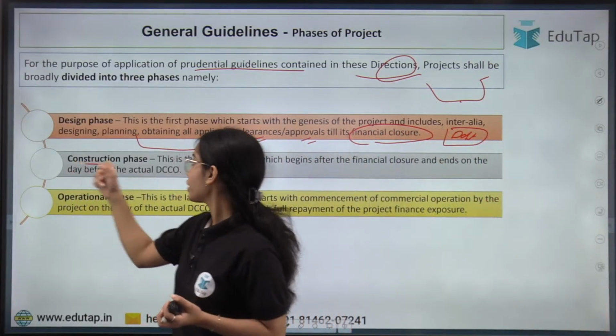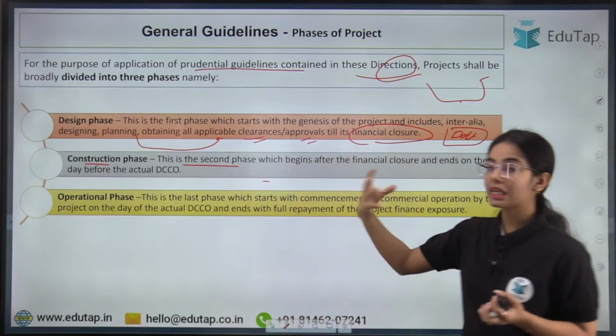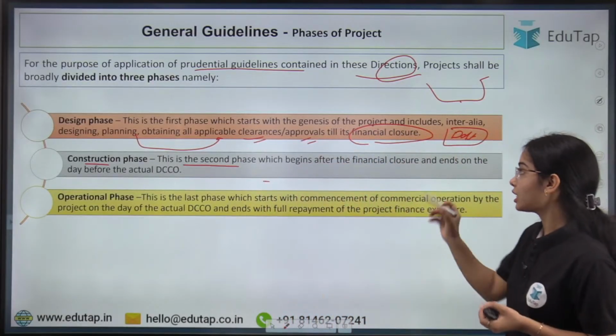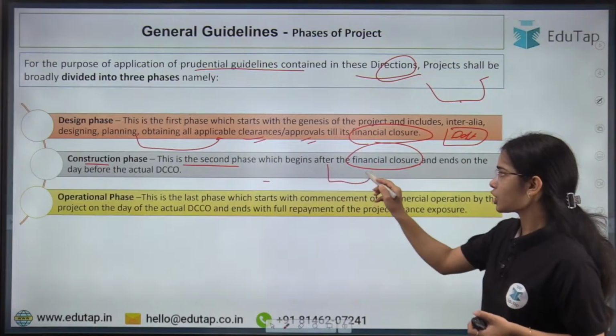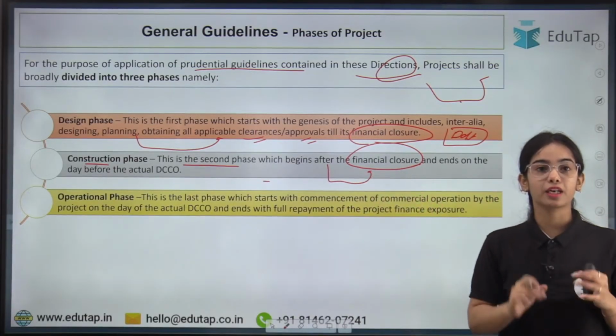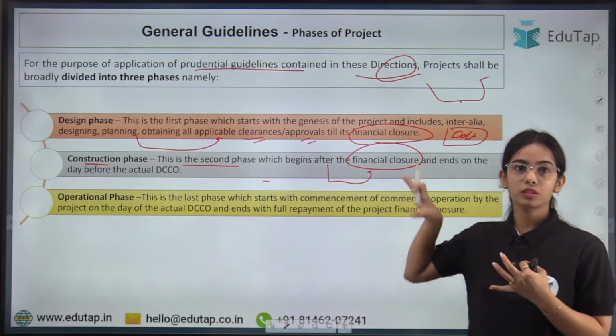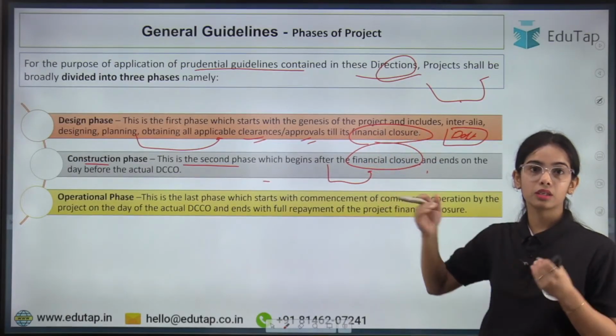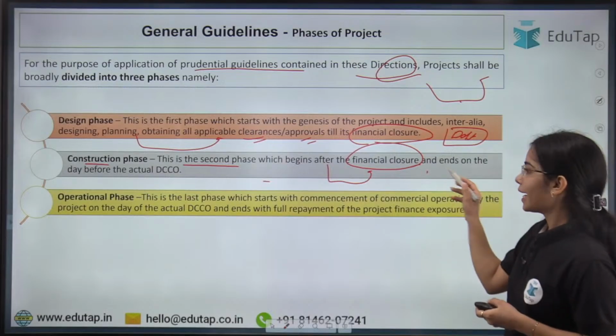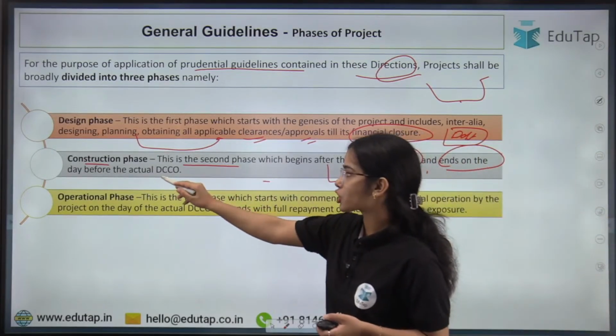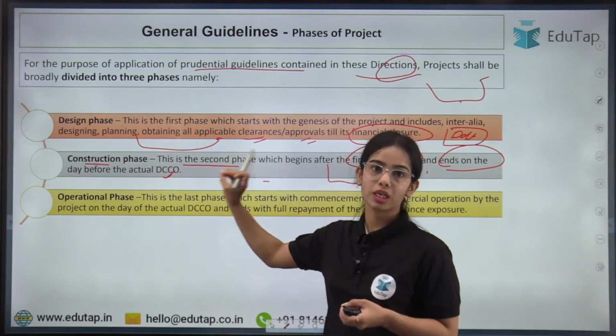The construction phase is the second phase, which begins after the financial closure has been done, after the approval has been taken for the loans that the entity will get, and ends on the day before the actual date of commencement of commercial operation.